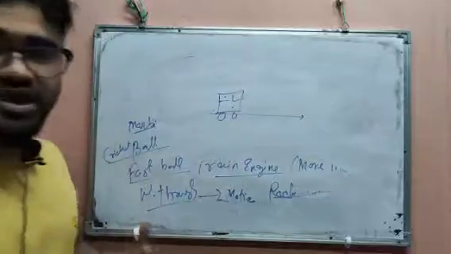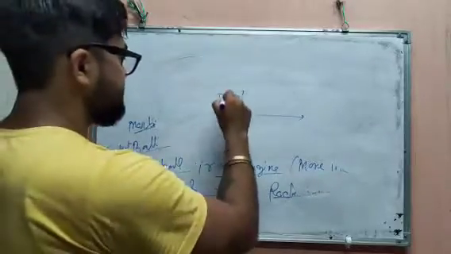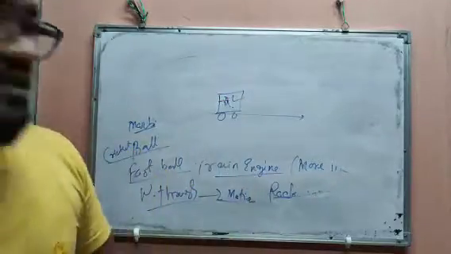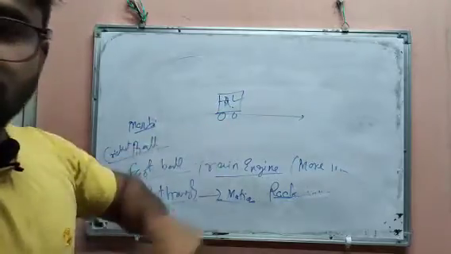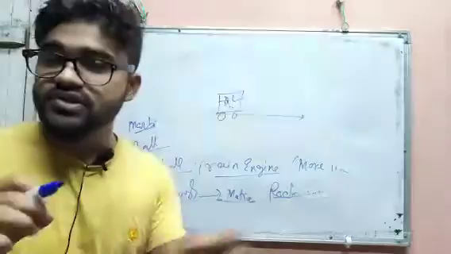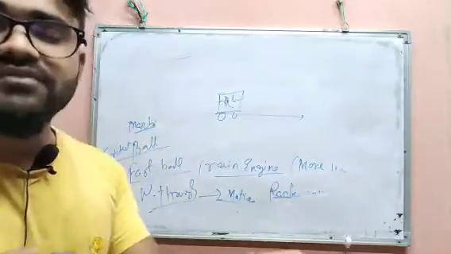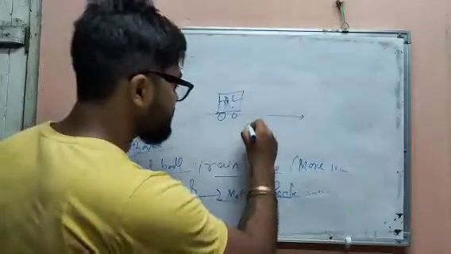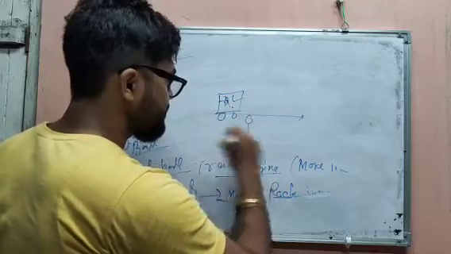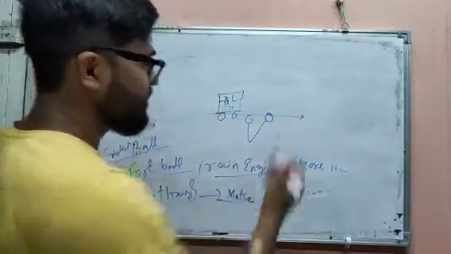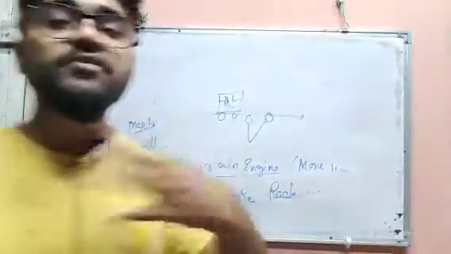Suppose the bus is moving and you are inside the bus. As the bus wheel is moving, your body is also connected to the bus, so you are also moving. Then suddenly if the brake is applied, your body will lean forward. Why will your body lean forward?